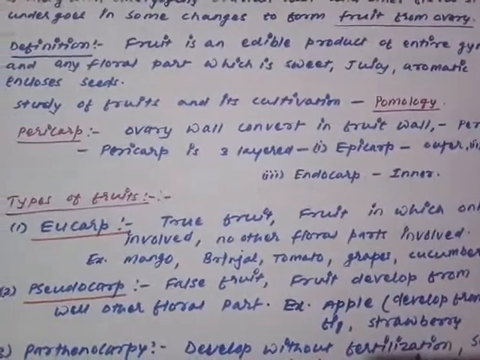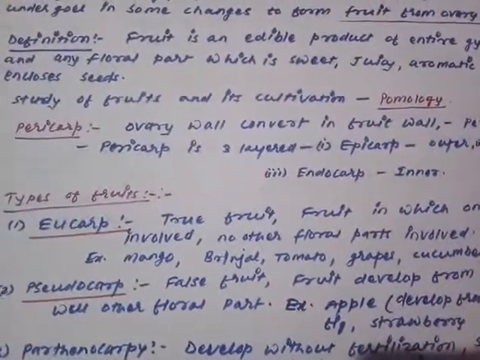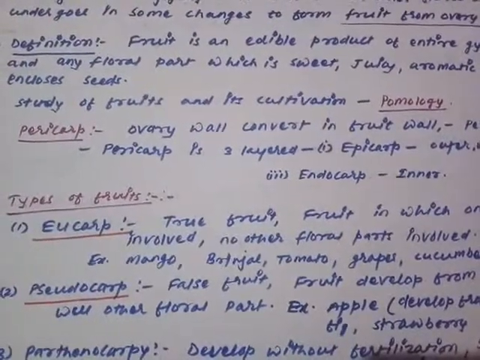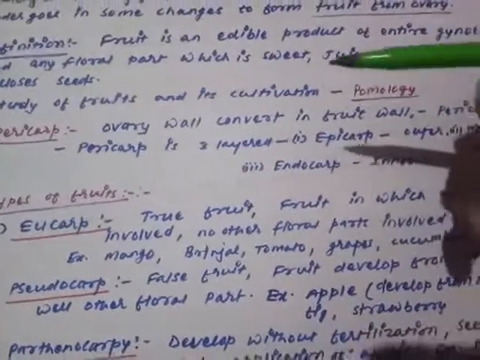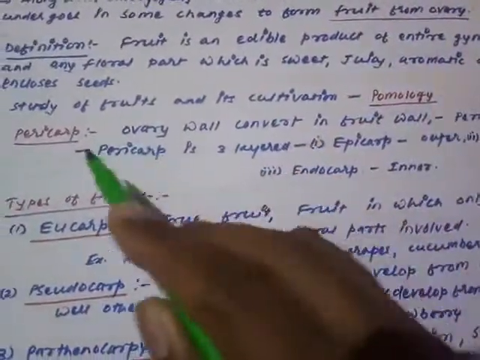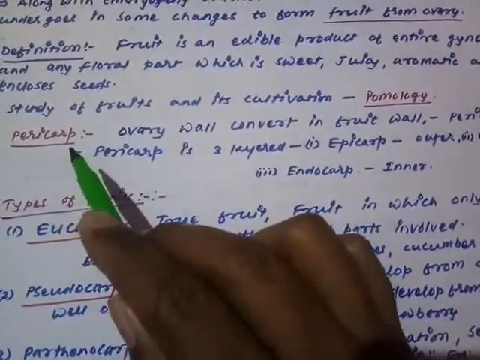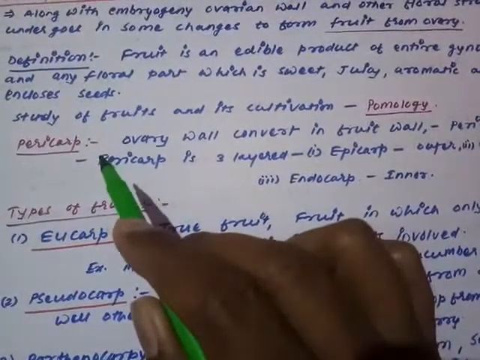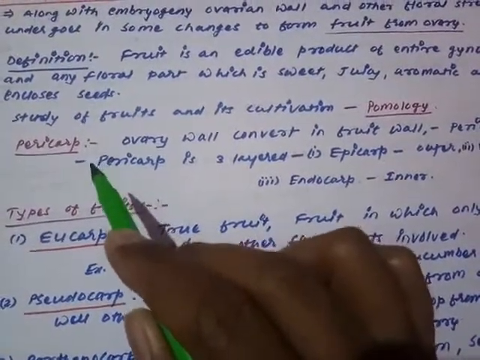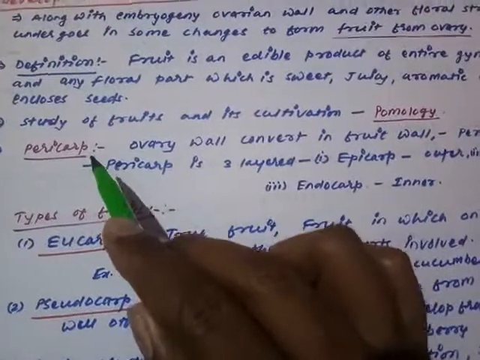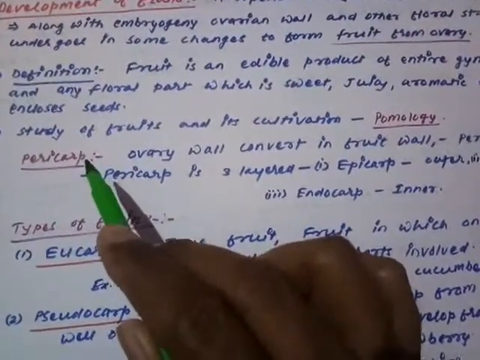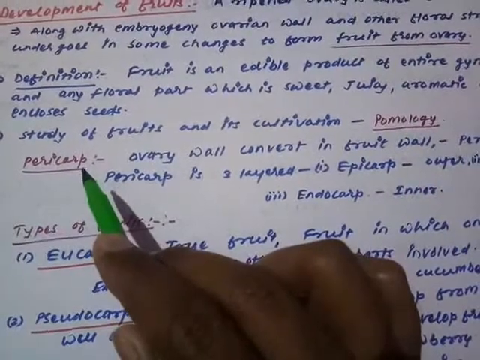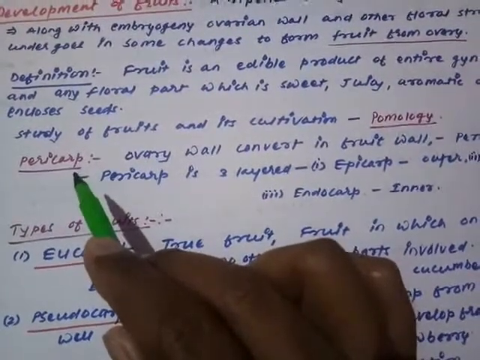The important question is what changes occur during fruit development from the ovary. The ovarian wall undergoes some changes to convert into the pericarp. Due to those changes they form the pericarp. What is peri? Peri means peripheral, carp means the fruit. So the fruit wall is called the pericarp.